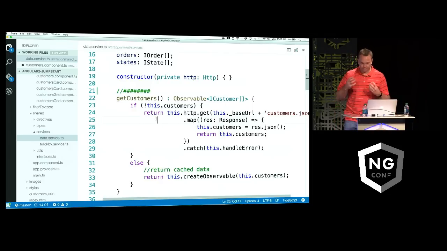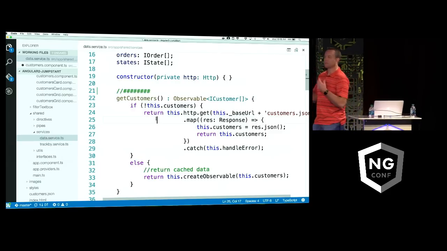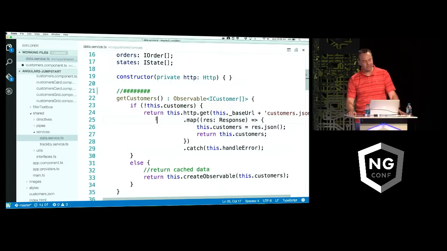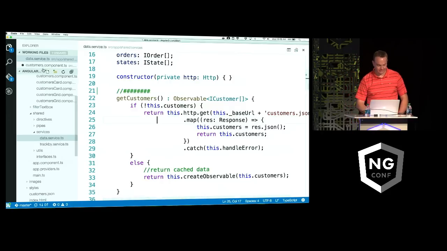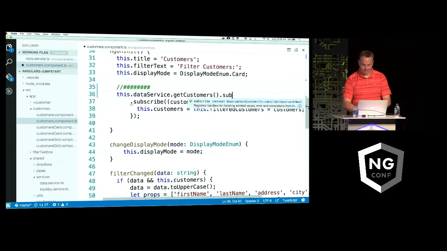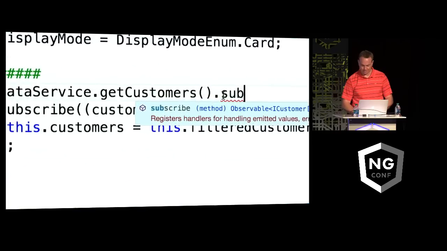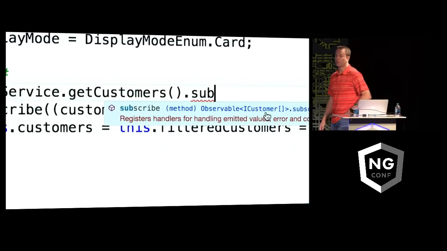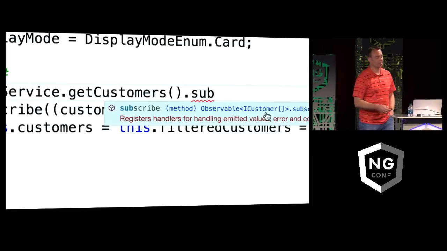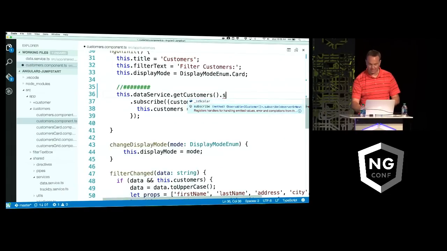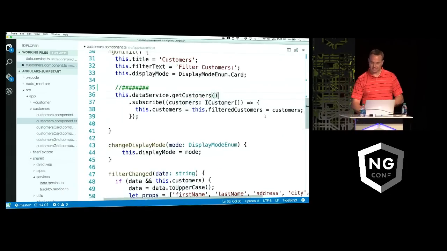Okay, if anyone's ever been frustrated by, again, working with promises or things like that, it's really easy to get into it and then be like, oh crap, what'd they call that field again? And you got to go look it up, right? Well, with this, now when I come back and I do this get customers here, if I do the subscribe, you'll notice it's telling me, hey, you're getting back a customer array. In this case, an interface, iCustomer array. Very, very cool, because before, when you return any, you get no IntelliSense down here.